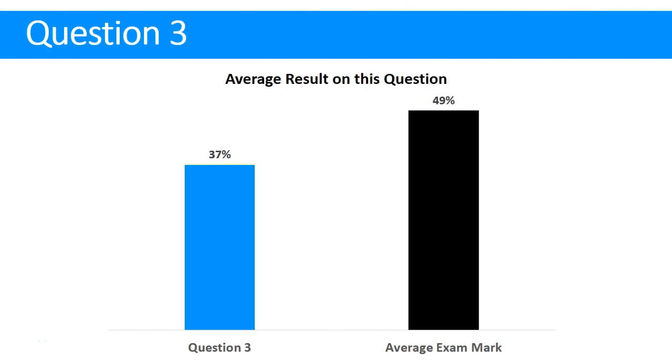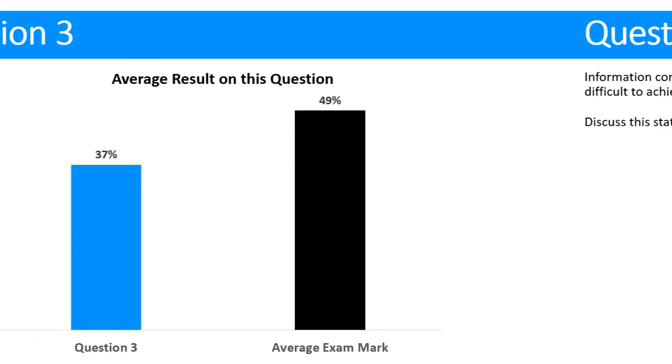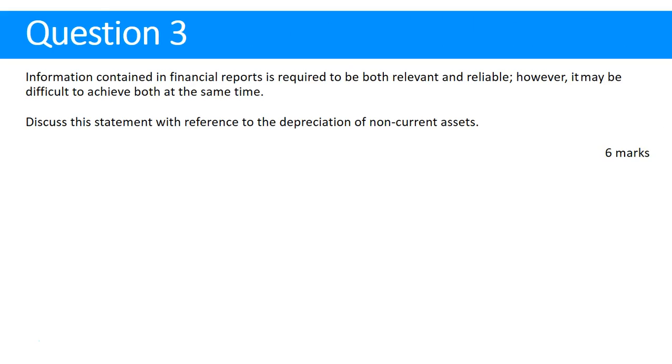The average on question 3 was one of the lower averages for the paper. It was only 37% as opposed to an exam average of 49%, and there's a couple of reasons for that. Let's look at the question itself. First of all, this is all the information we have. We don't have a lot of info.